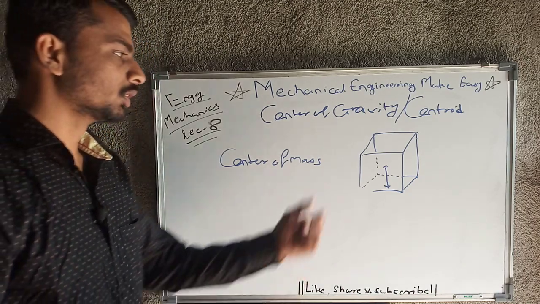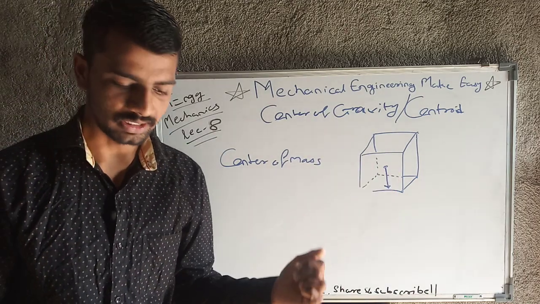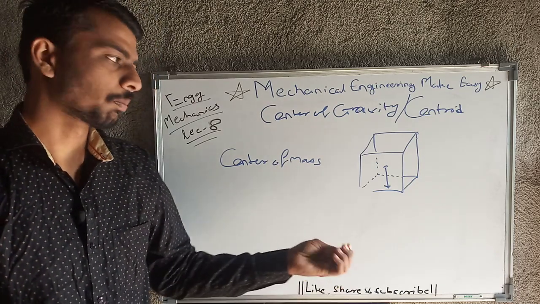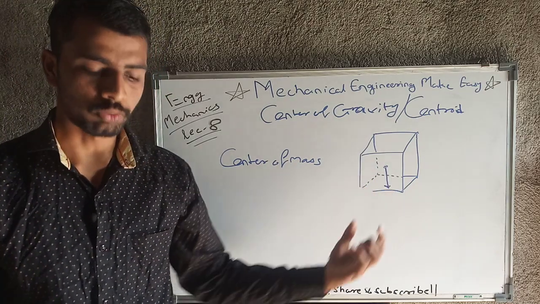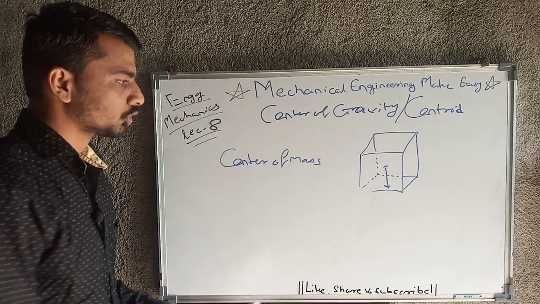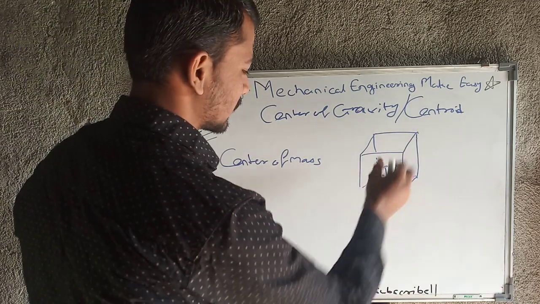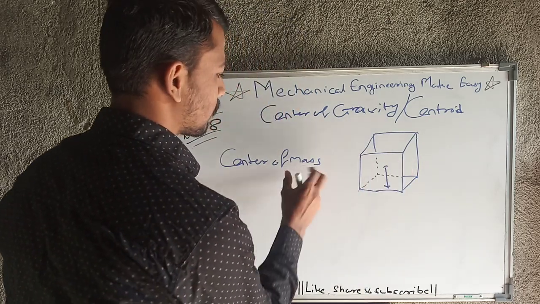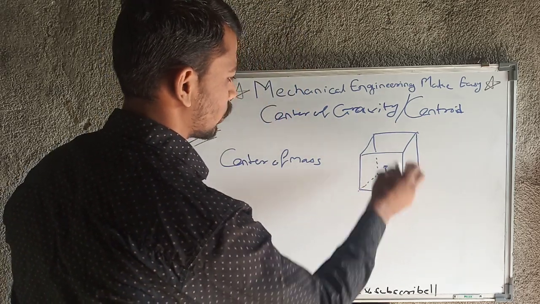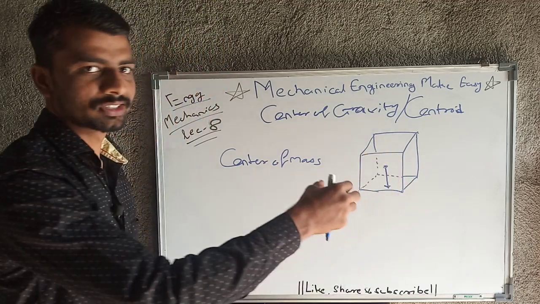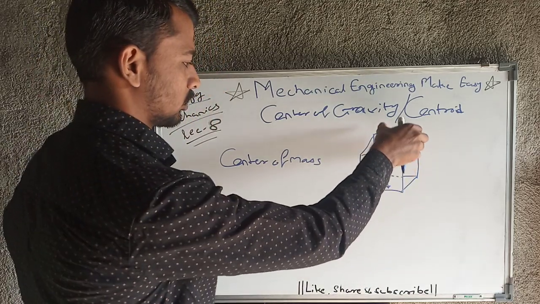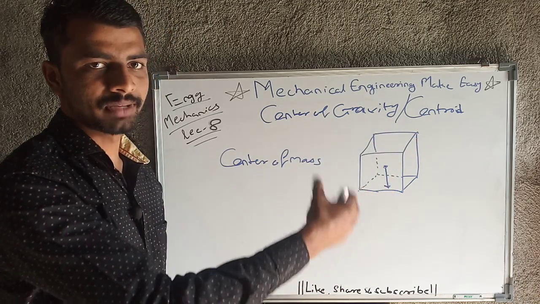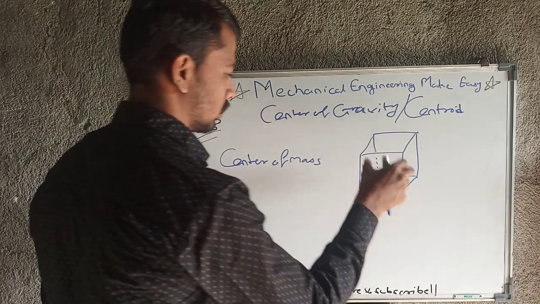Again it is also a point like center of gravity, but the only difference is that the entire mass of the body is supposed to be concentrated at that one point. If I take the example of this cube itself, then the CG and center of mass will be at the same location, because I have considered a homogeneous cube, maybe made of wood or maybe made of iron, but homogeneous material.